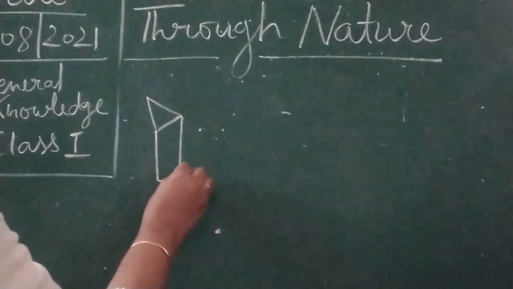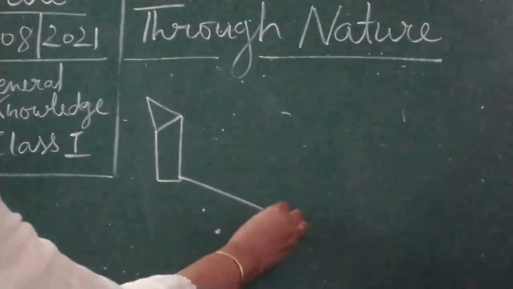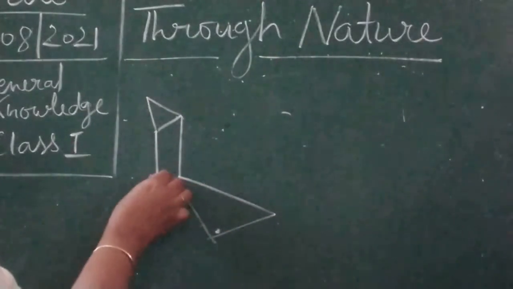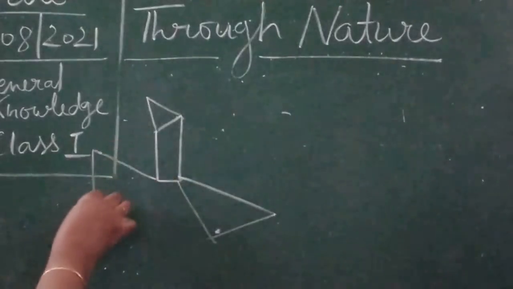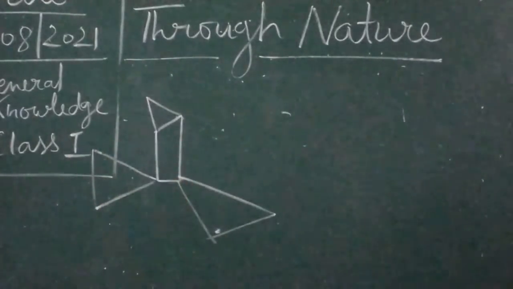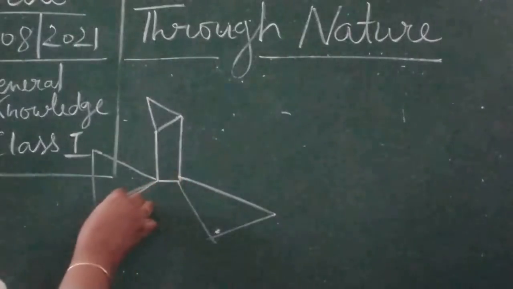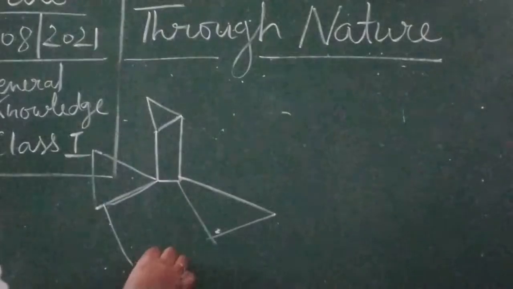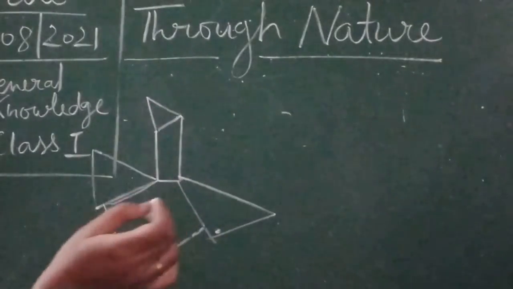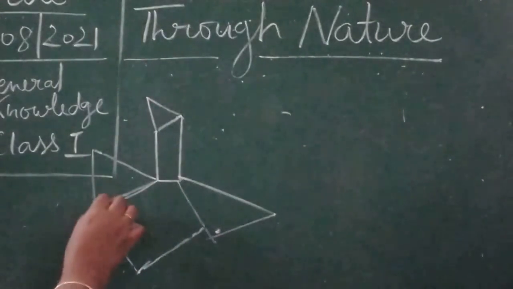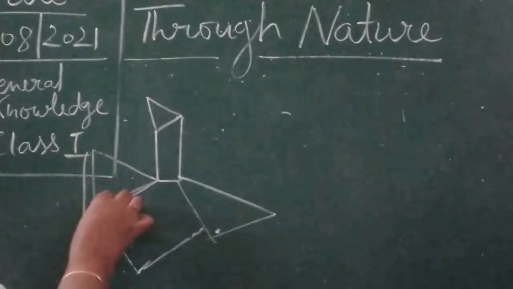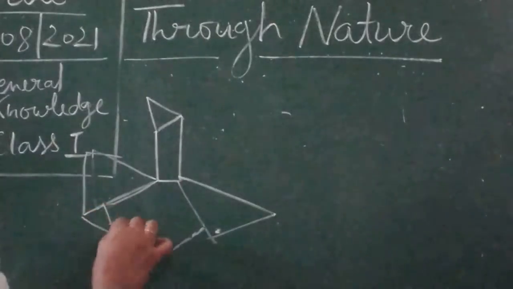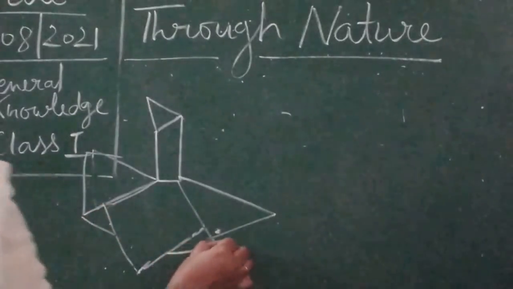And then you can see one small type of triangular shape, and then you can see over here one also triangle, and then if we move here, we will get one triangle again and one triangle again.